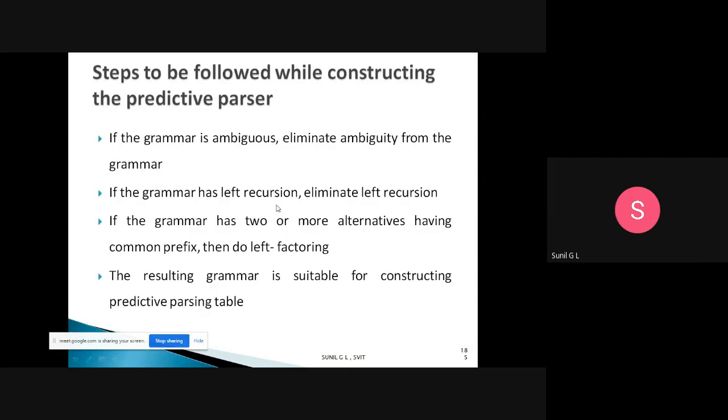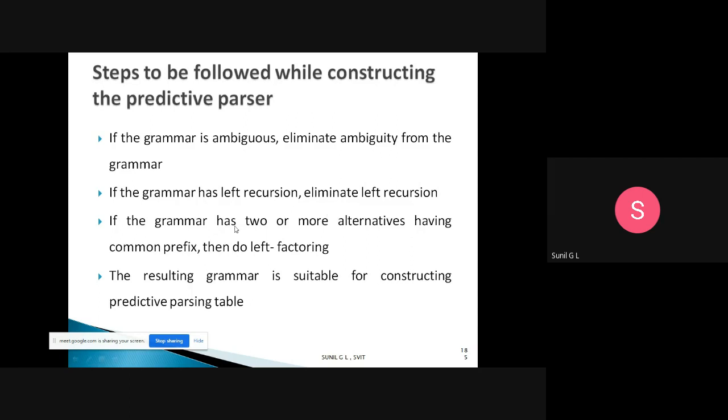If the grammar has left recursion, eliminate the left recursion. We already know what left recursion means. Suppose capital A tends to capital A small b, like that. If the first symbol on the right side is the same as the left side, then that is called left recursion. If you have left recursion, you remove it.